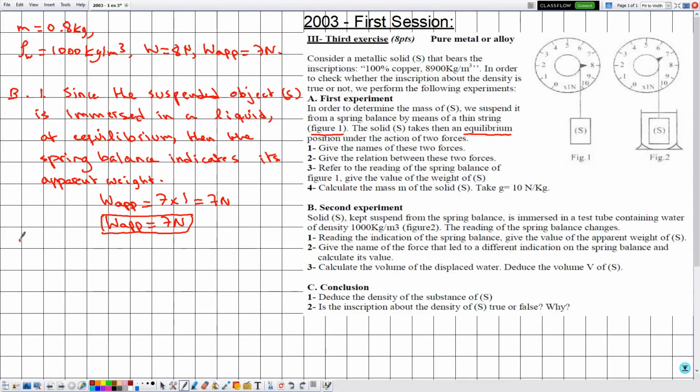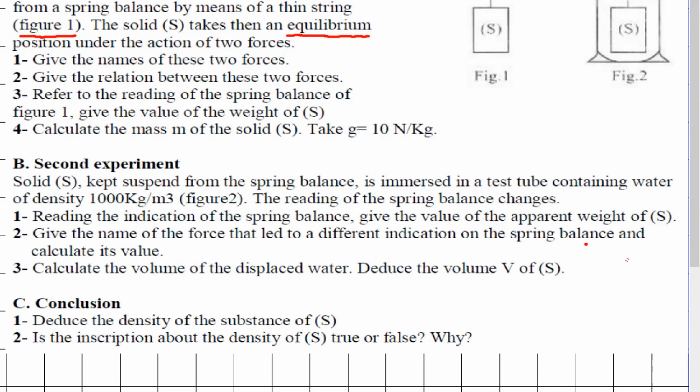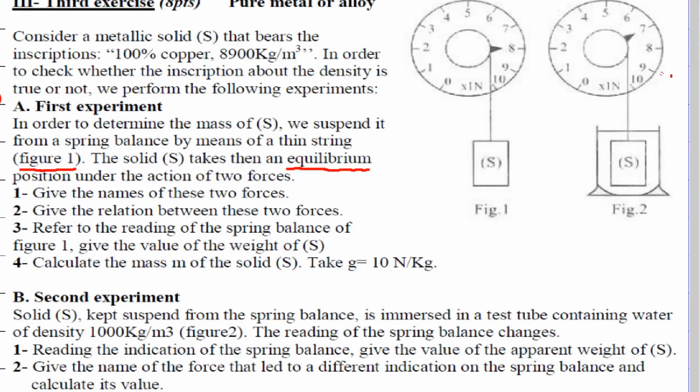Now in number 2, give the name of the force that led to a different indication on the spring balance and calculate its value. So here, because we have a liquid, the object will be directly subjected to Archimedes' upthrust force F, and this is the force behind the difference in the indication of the spring balance.